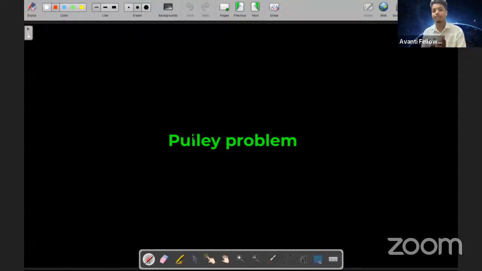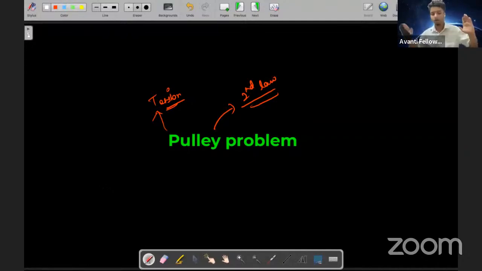Now, this tension basically has to be applied in pulley problems. We are going to study this after Newton's second law. But what I wanted to make sure is that you know where you can apply tension in pulley problems. The problems we solve will be different, but you should know the tension, देखो, टेंशन पता होनी चाहिए such that जो एग्जाम का टेंशन है वो दूर हो जाए. Is it clear now?